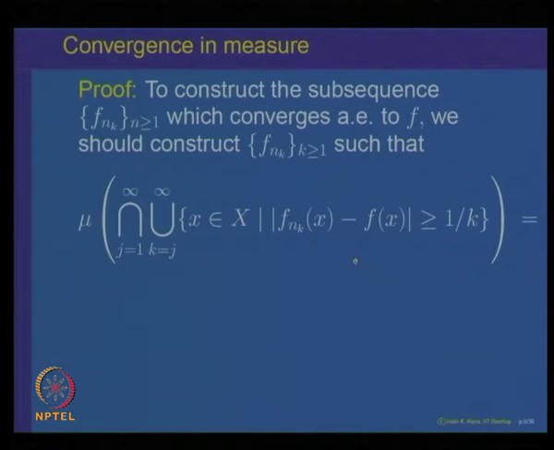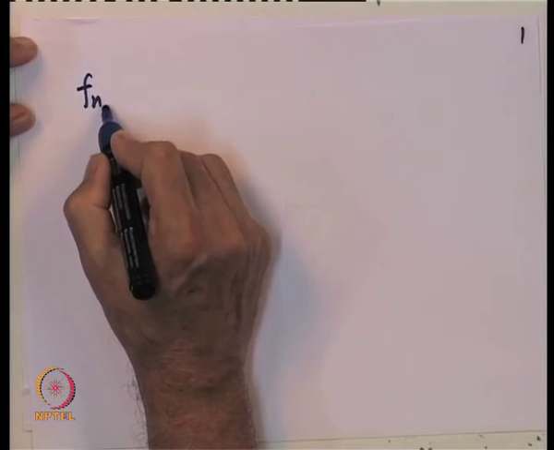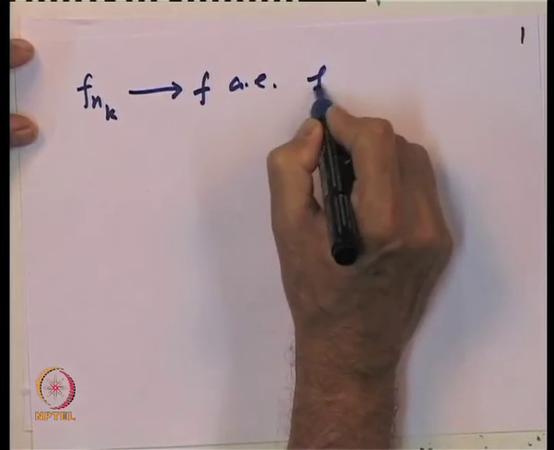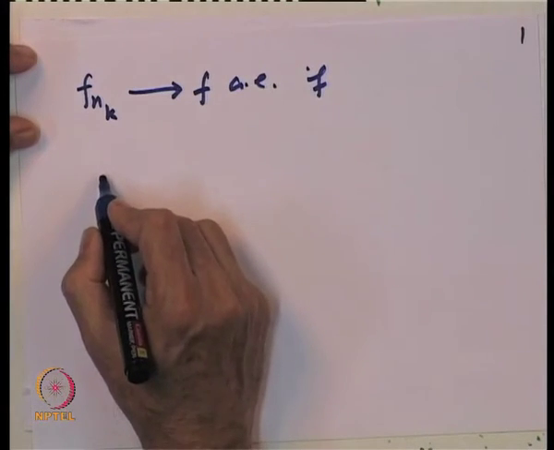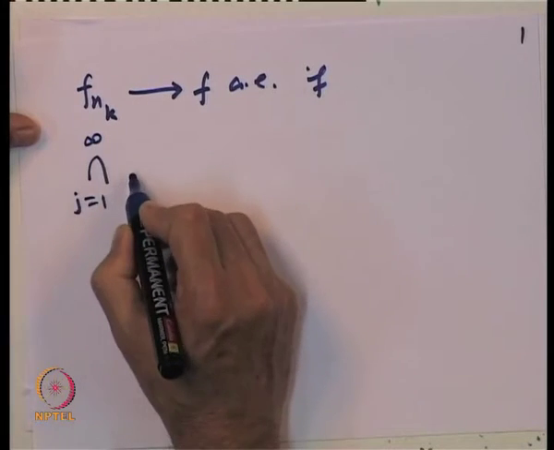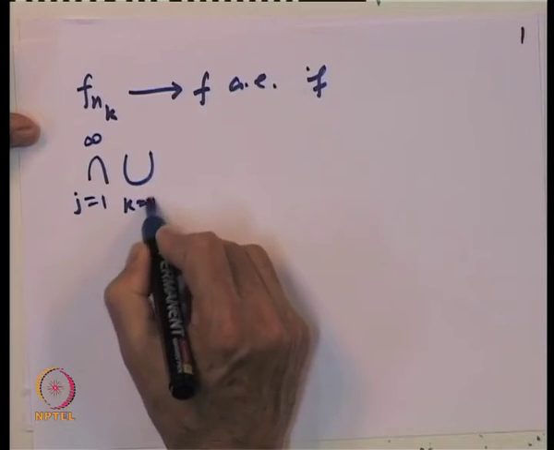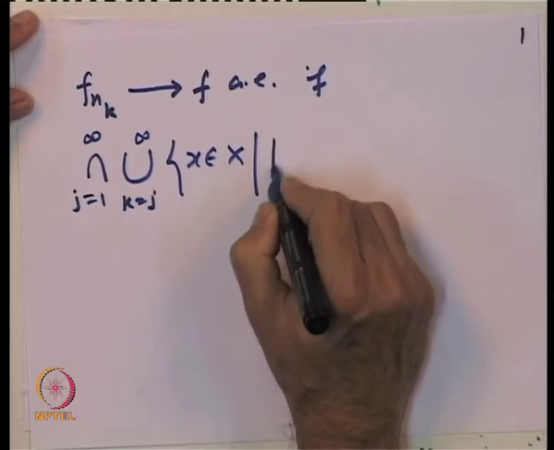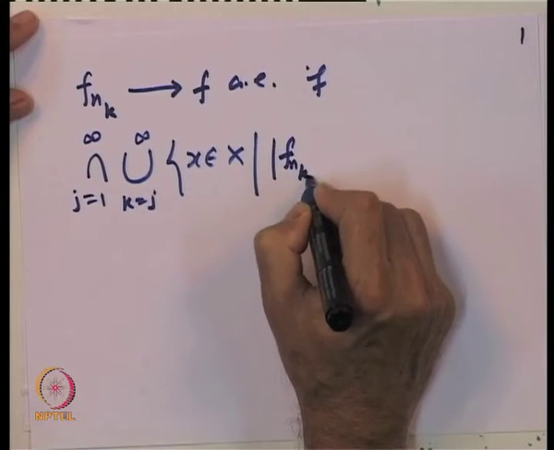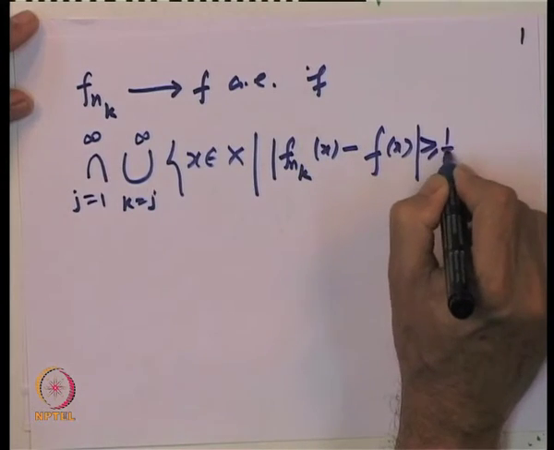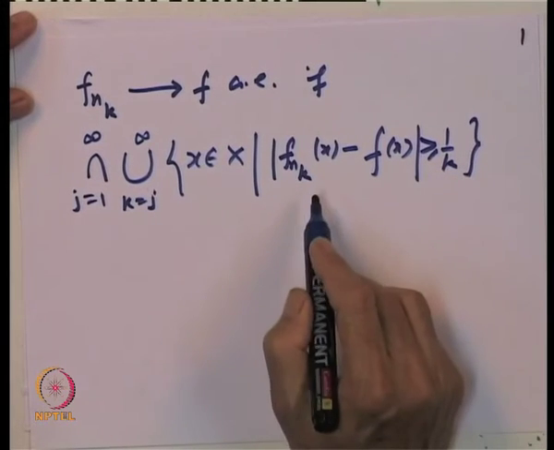Why is that enough? So, we are saying that f n k will converge to f almost everywhere if the following holds: if we look at the set, intersection over j equal to 1 to infinity, union over k equal to j to infinity, of the set of points x such that mod of f n k x minus f of x is bigger than 1 over k, this set has got measure 0.